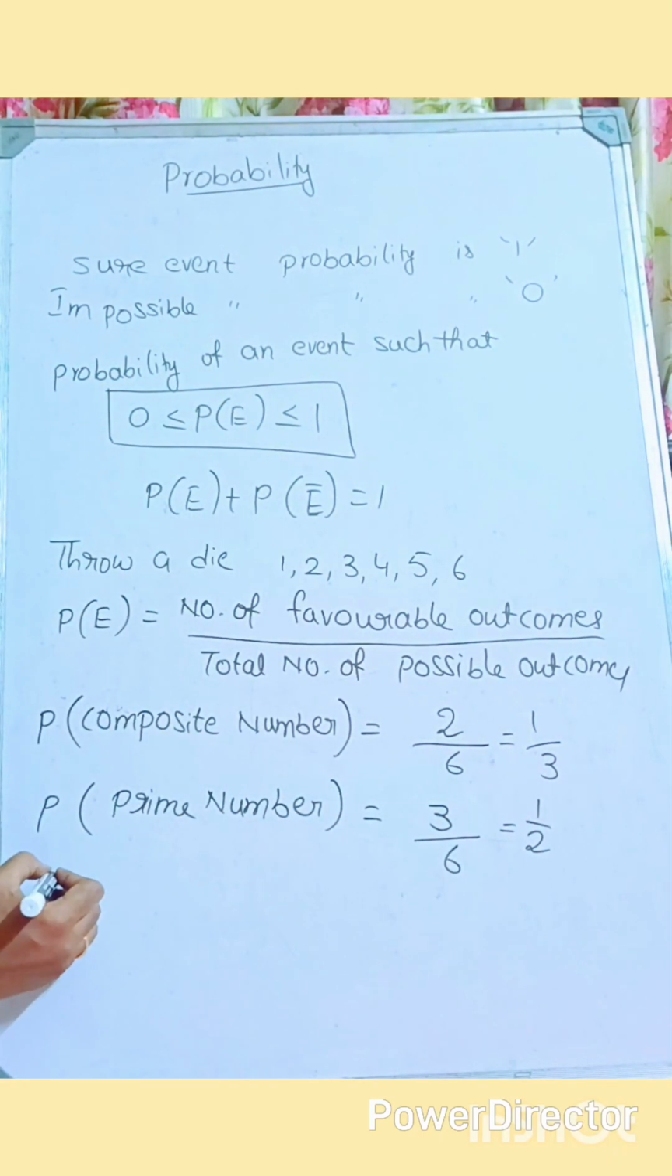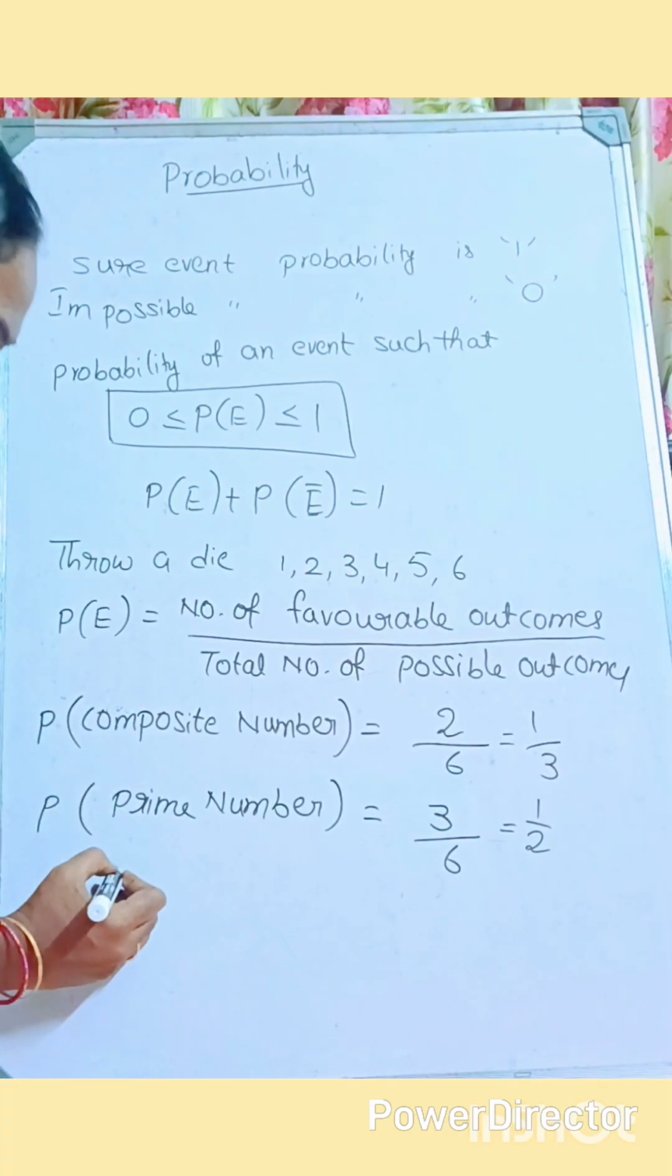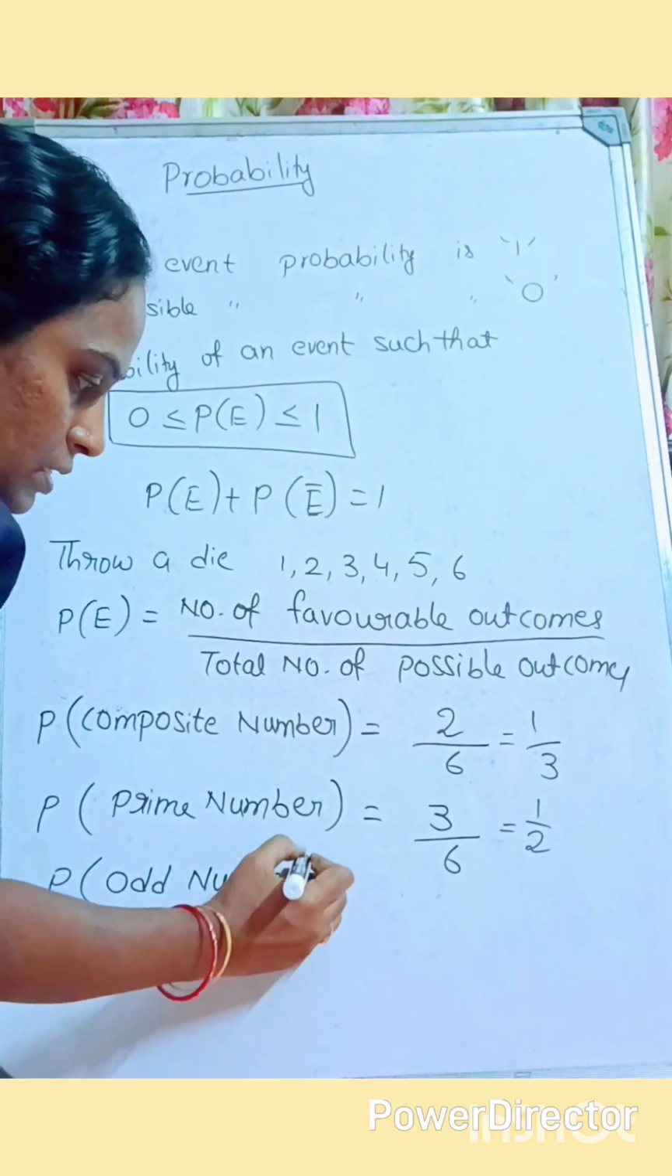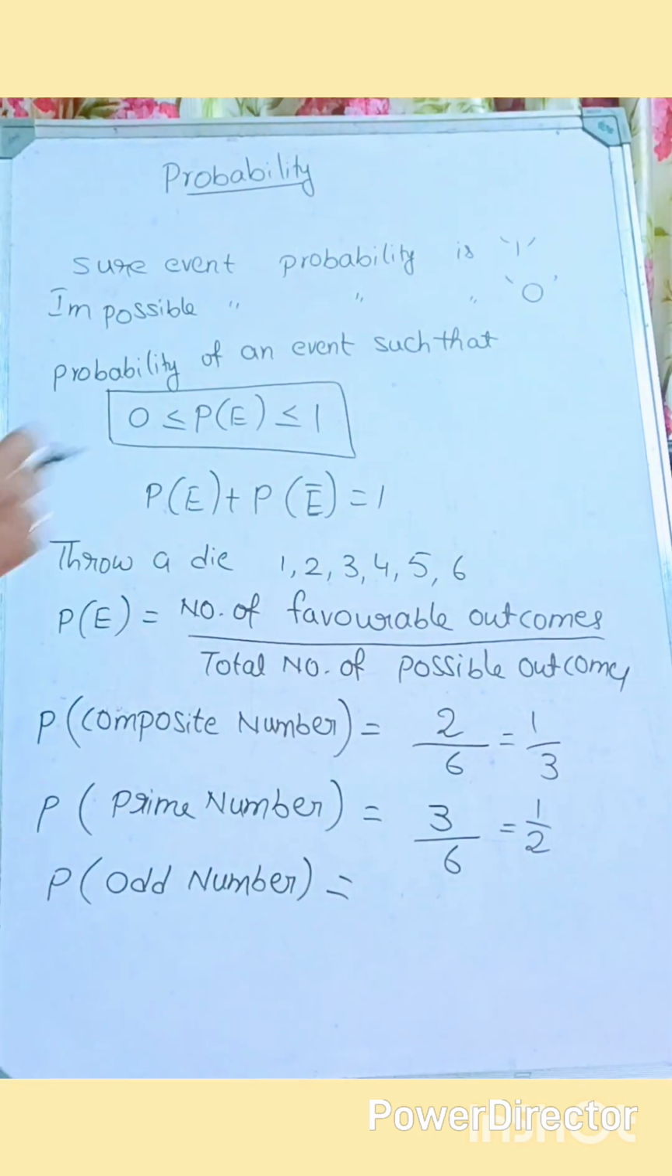Yes. And next one, let's see one more question here. Probability of getting an odd number. So in this case, what are the odd numbers here?